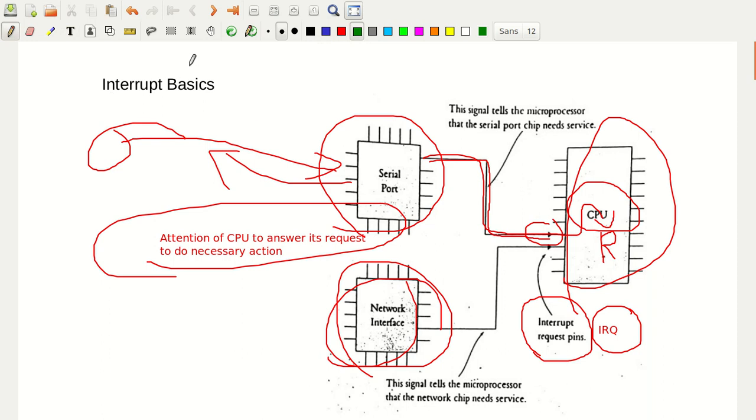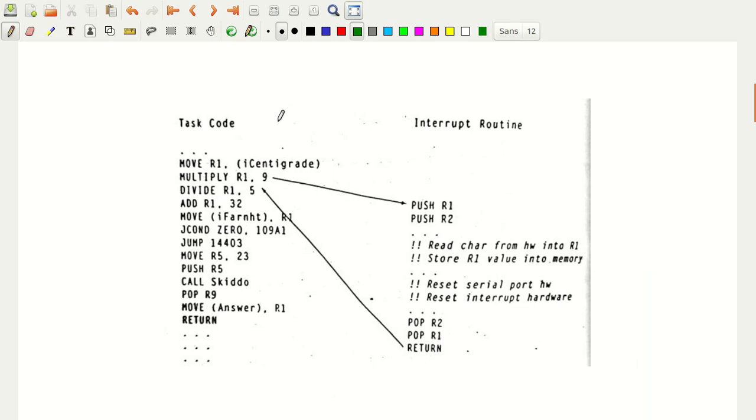Let me go through one piece of code to make it clearer. Any code that you have is what we call task code, and this is the interrupt routine. So what do we mean by task code here? Task code means the code which has been written here, the action that is being performed.